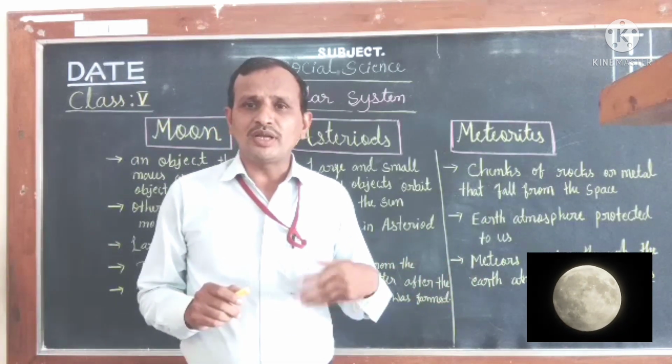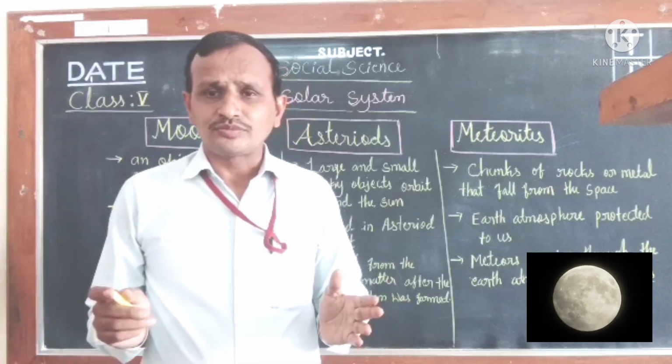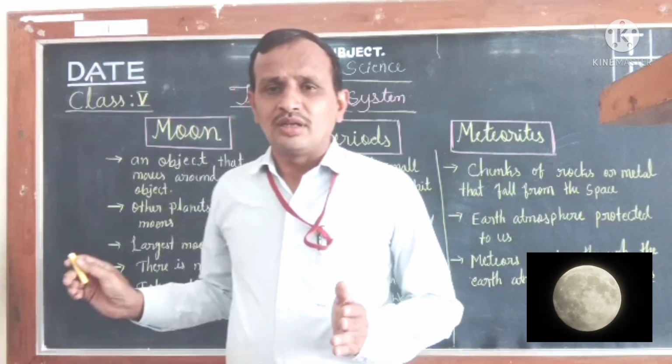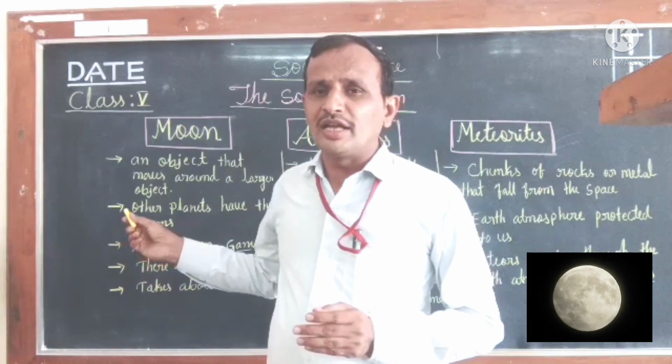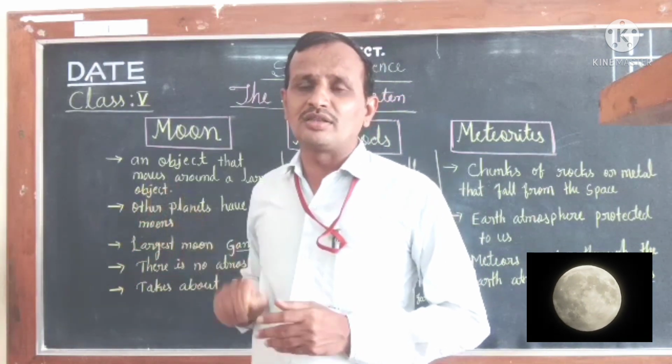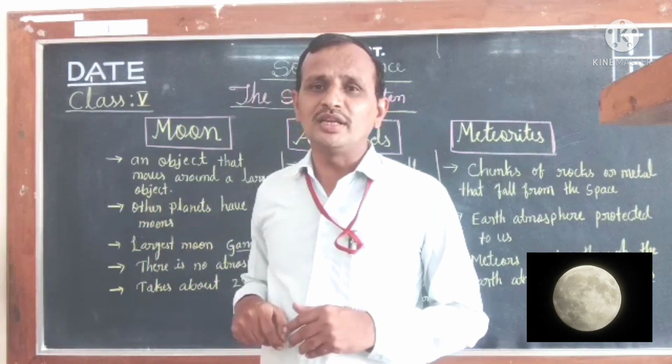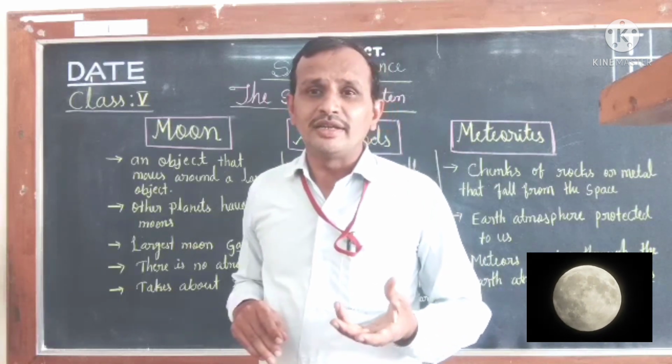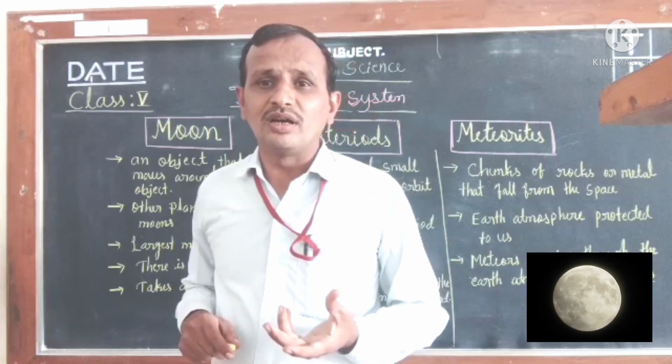For example, our moon is the natural satellite of Earth. As we know already, children, the moon is the natural satellite of Earth.